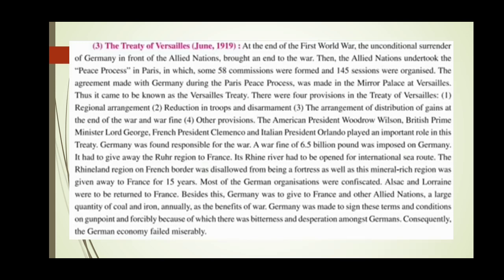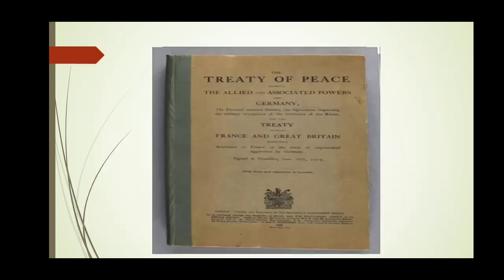Consequently, the German economy failed miserably. So because of this, the German economy failed very badly. Just have a glance at this. This type of treaty was signed by Germany.